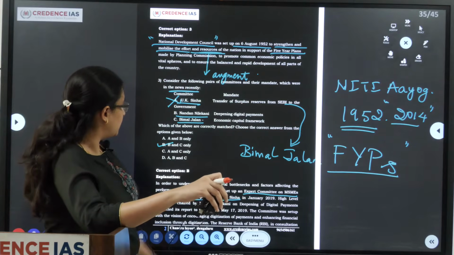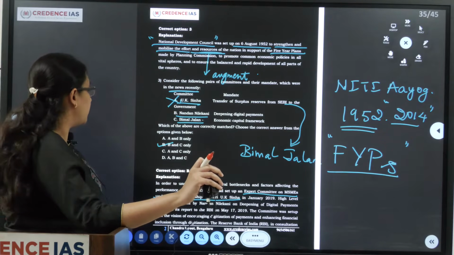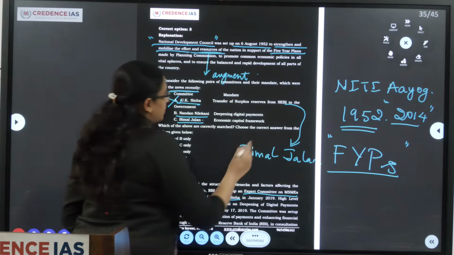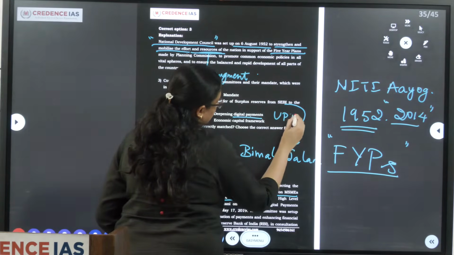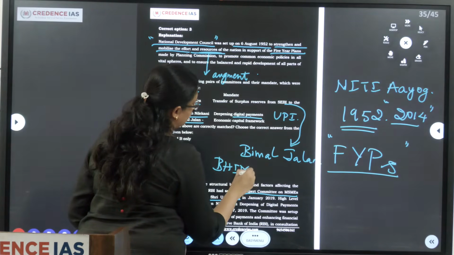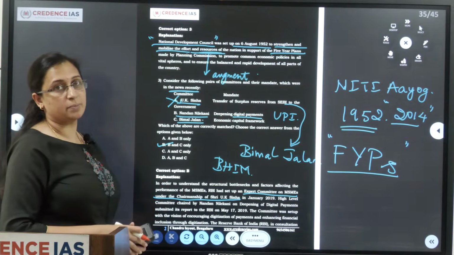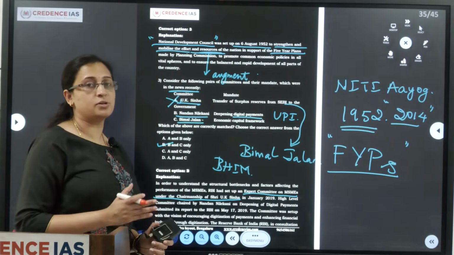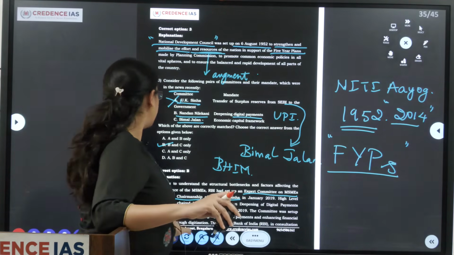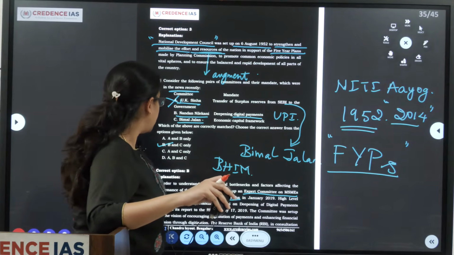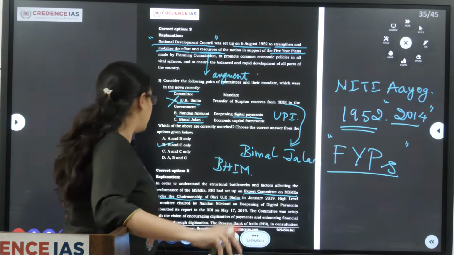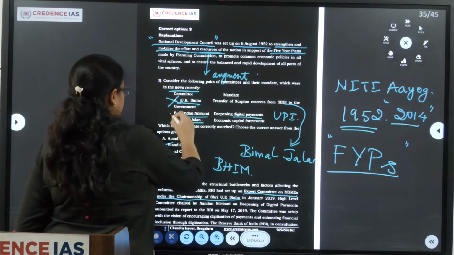Now coming to Nandan Nilekani. The high level committee chaired by Nandan Nilekani on deepening of digital payments submitted its report to the RBI on May 17th, 2019. Digital payments, as we all know, UPI, Unified Payment Interface, BHIM, in order to deepen the digital payments in the country. Deepening of digital payments reduces the generation of black money because the payments will be accounted. The committee was set up with the vision of encouraging digitization of payments and enhancing financial inclusion through digitization. So this is correct, Nandan Nilekani.